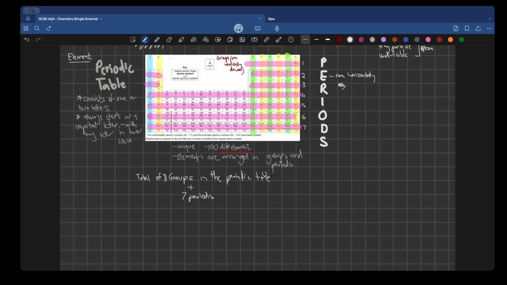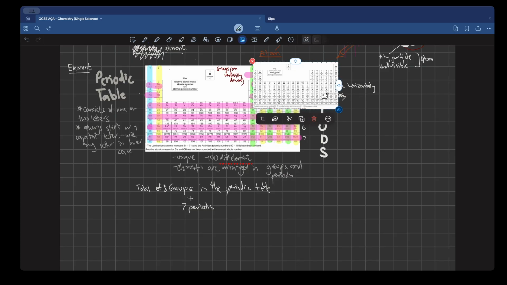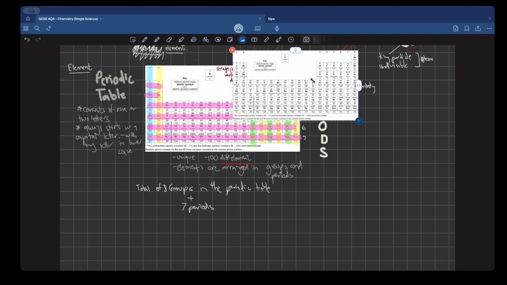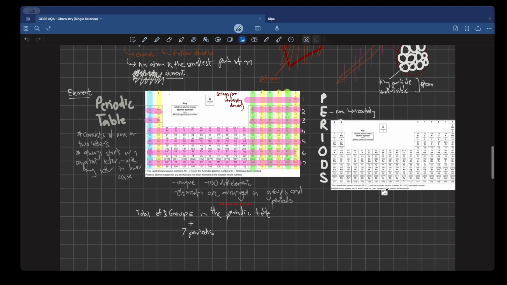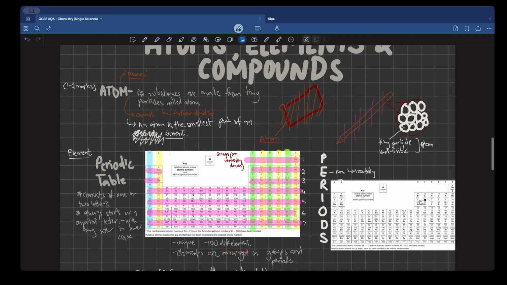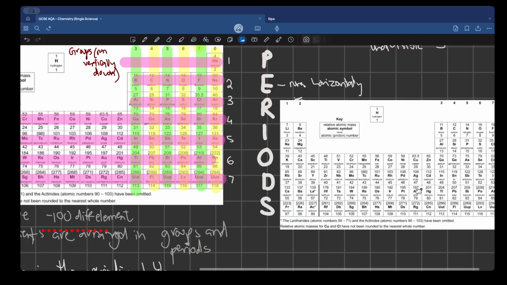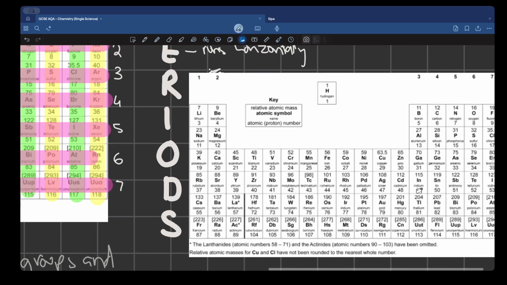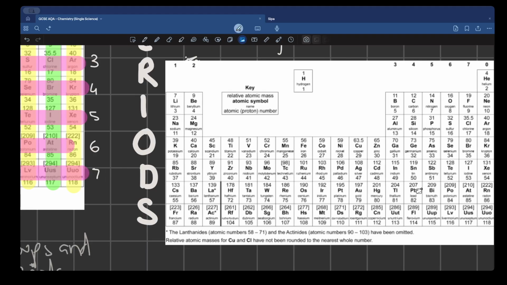Now, this was us understanding the basics, the structure of the periodic table. I'm going to put up another periodic table because there's still more to learn and I don't want to overcrowd the one image that we have. Okay, so second periodic table, the same thing. You can see that it's the same thing, right? You're always going to be getting this exact same format on your paper, nothing different. Again, the rules stay the same.